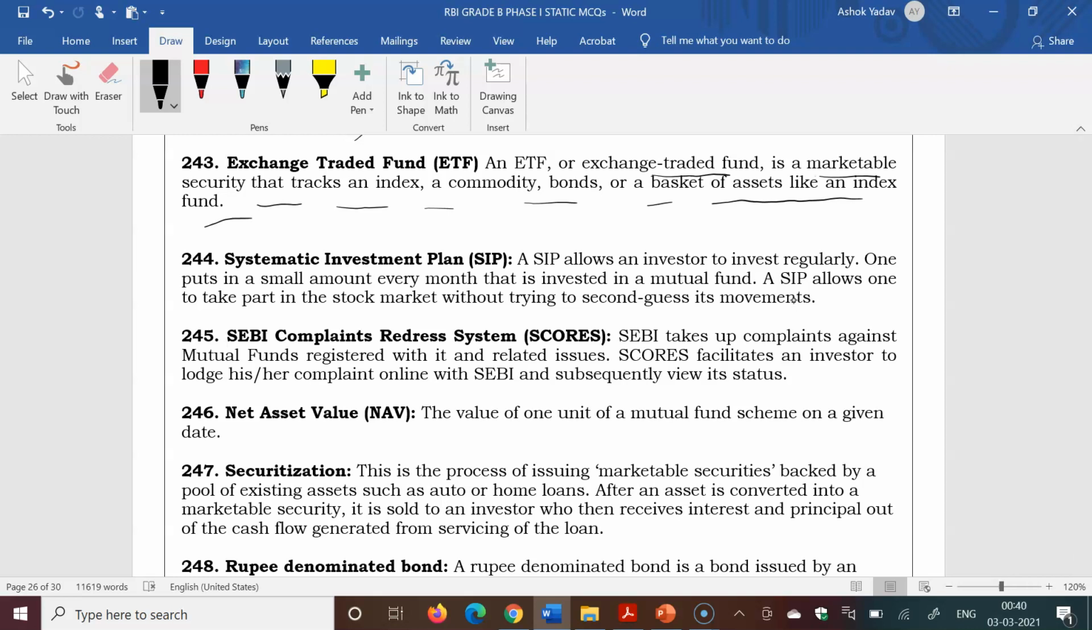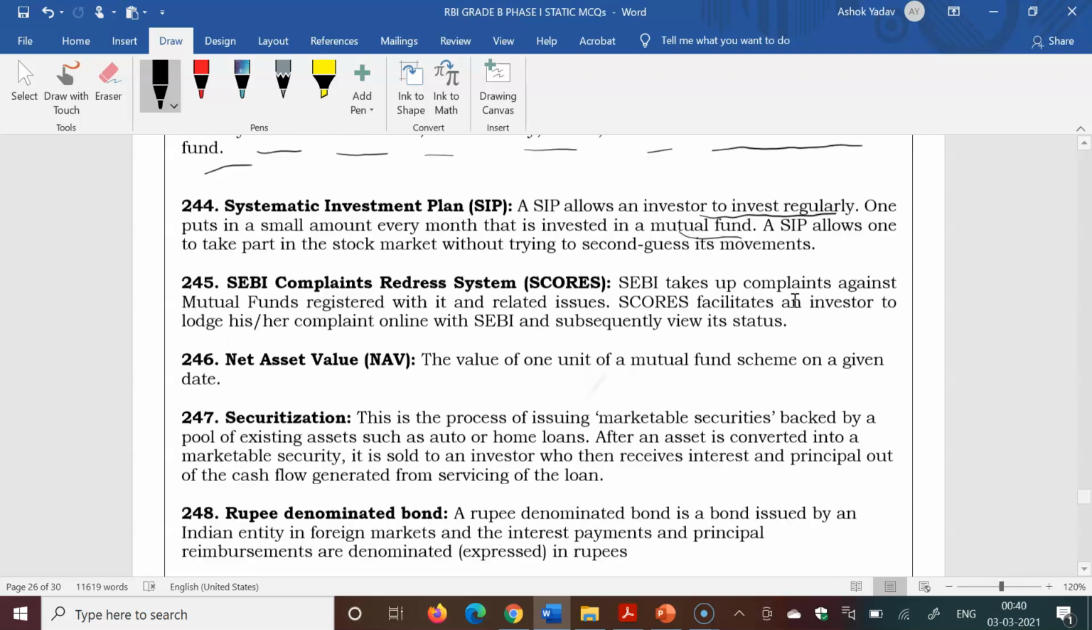Systematic investment plan, SIP, allows an investor to invest regularly, like monthly, investing some amount in a mutual fund. That is called SIP.